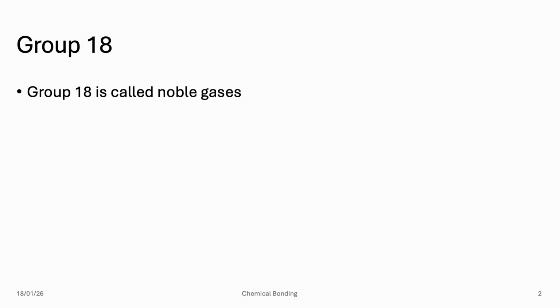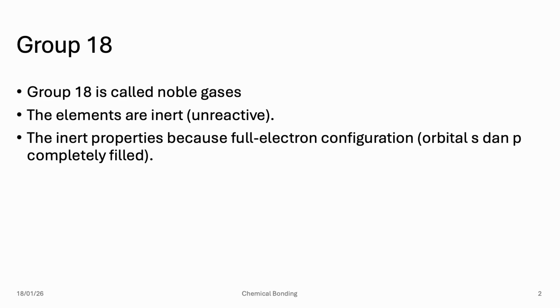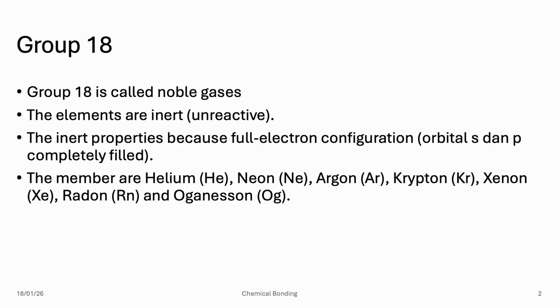Group 18 is called noble gases. The elements of this group are inert. Basically, all the elements that belong to group 18 are inert or unreactive. The inert properties are because of the full electron configuration. Usually the orbitals s and p are completely filled. The members of this group are helium, neon, argon, krypton, xenon, radon, and oganesson.